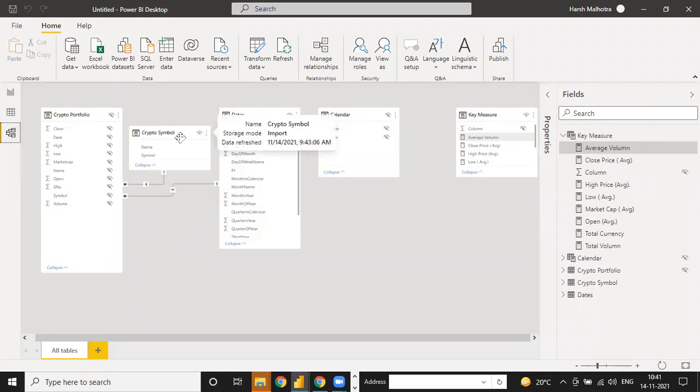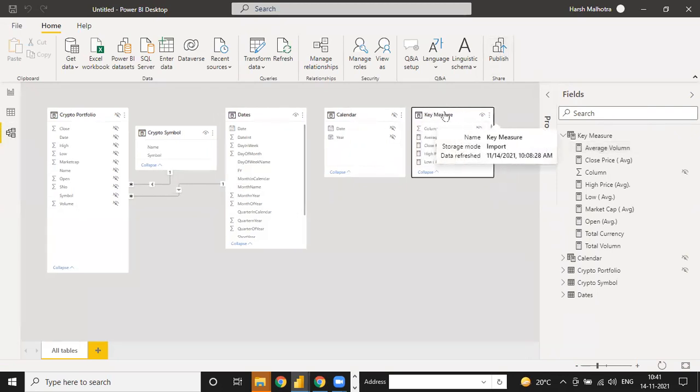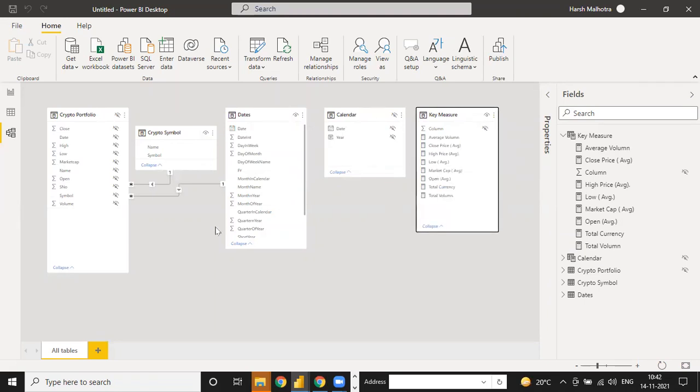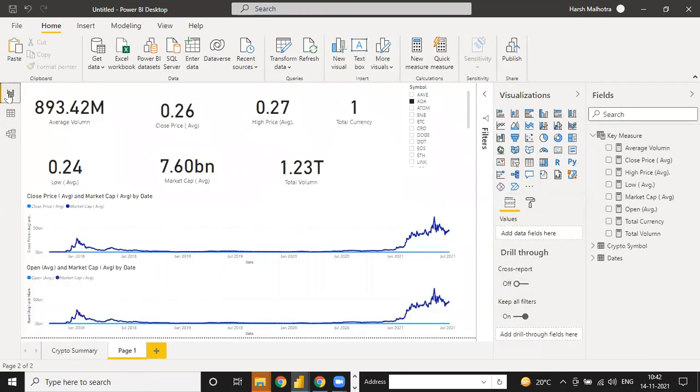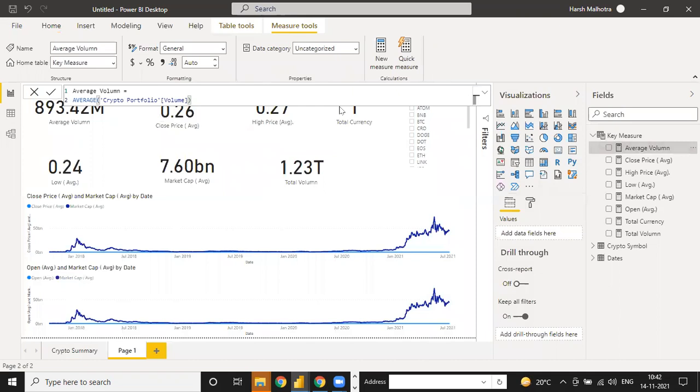See, the portfolio, symbol, dates, this is your manual table, this is your key measure table. But we don't need to connect these two tables with your data, with your connectivity, because you can select either of these two tables, only one table. And key measure should not be connected with any table, because key measure is just for the purpose of calculation, so if you need any measure, you can directly go to this. And see guys, I'm telling you one basic thing from today.